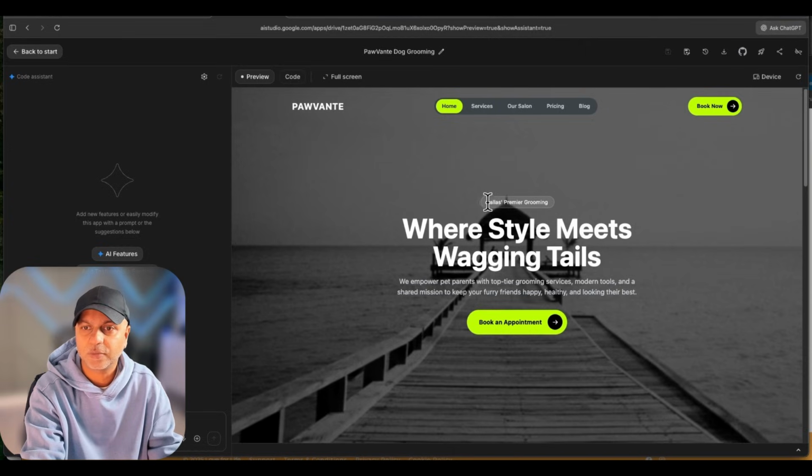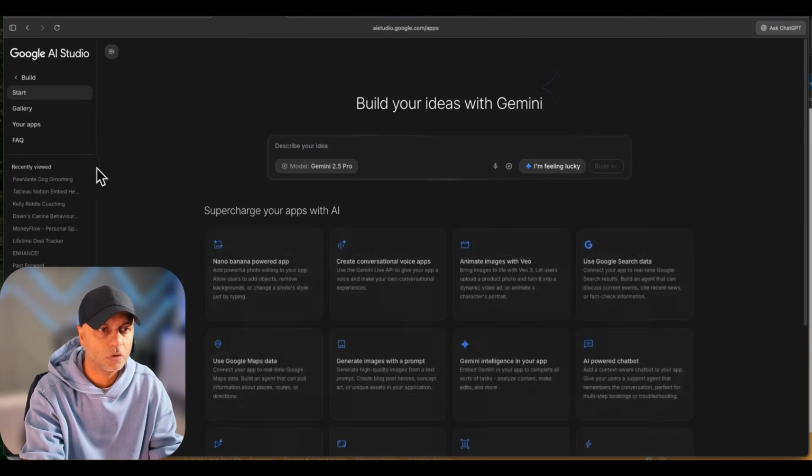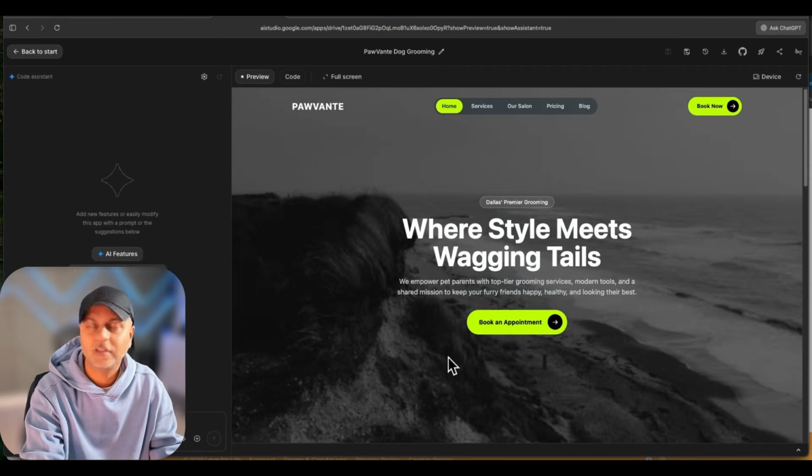So it says Dallas Premier Grooming and looks really good, looks sleek, and the navigation looks nice. Even though the navigation is not currently operational, it does look nice. So right now the navigation isn't doing anything. So I am going to go start over. And you can see every time I start over, the background image changes.